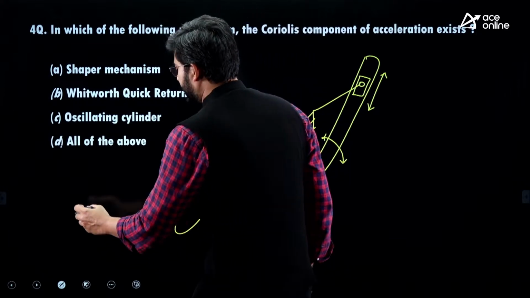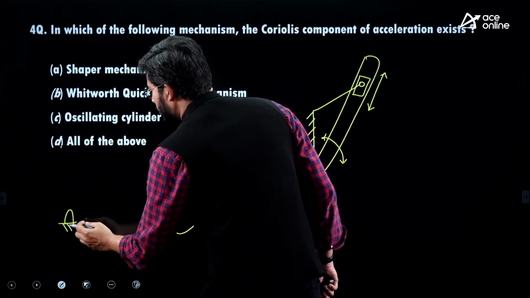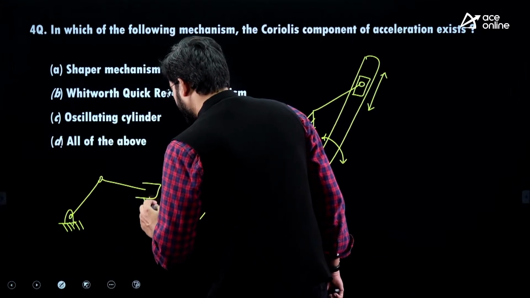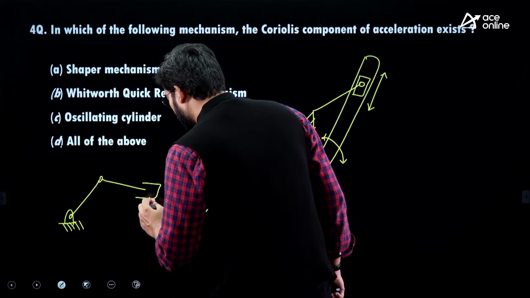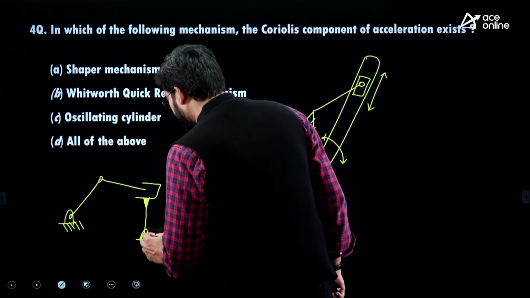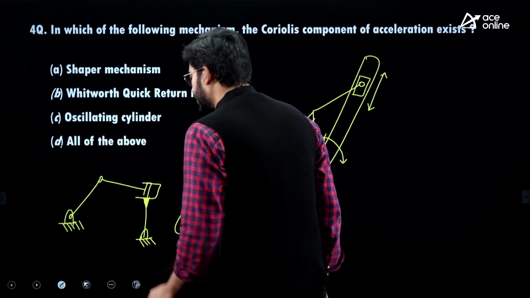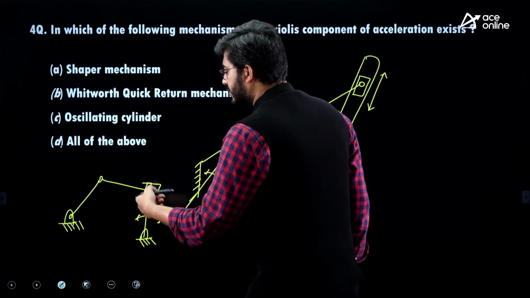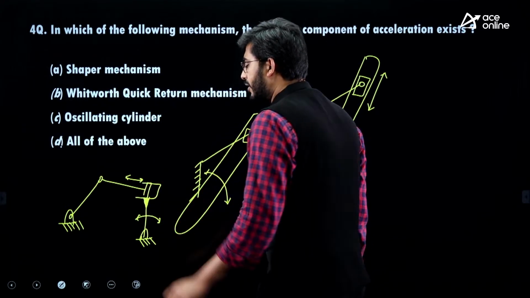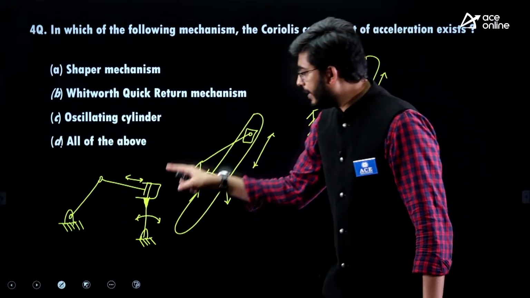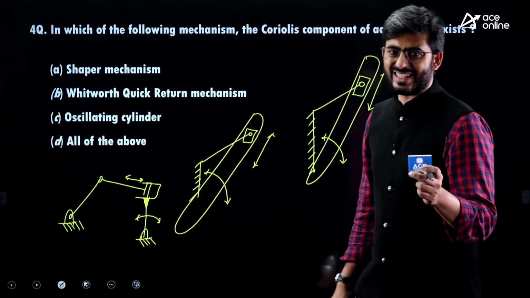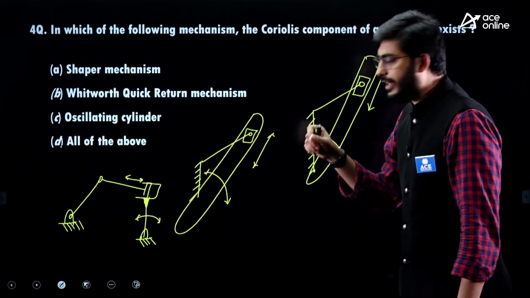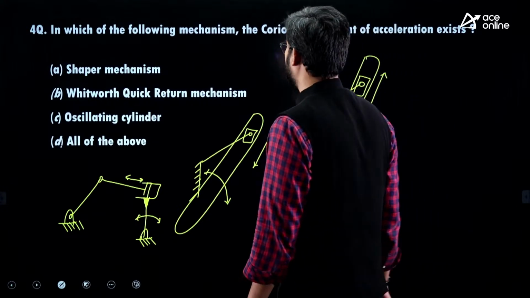Even in the oscillating cylinder, the piston rod will be forming the prismatic joint with the oscillating cylinder. This cylinder is going to oscillate and the piston rod is going to experience to and fro motion. So once again there is a sliding element on the rotating link. So in all the three cases Coriolis acceleration is going to exist.